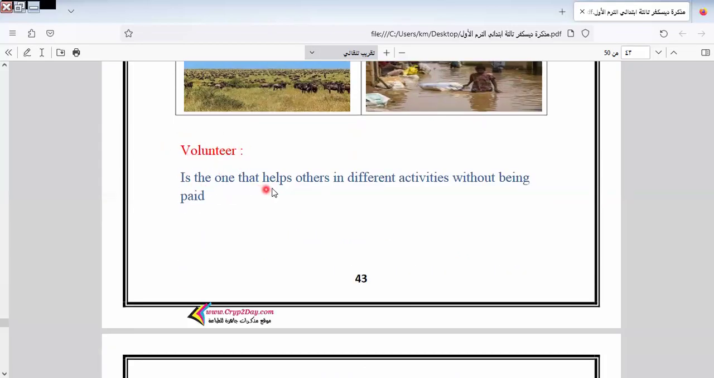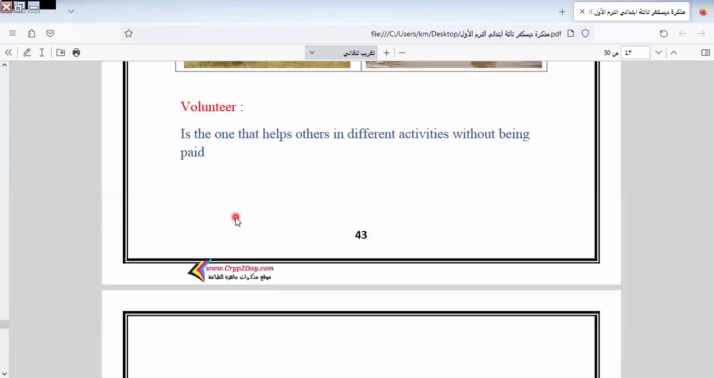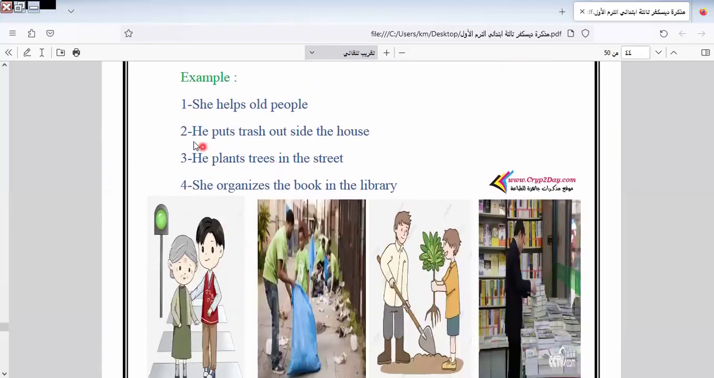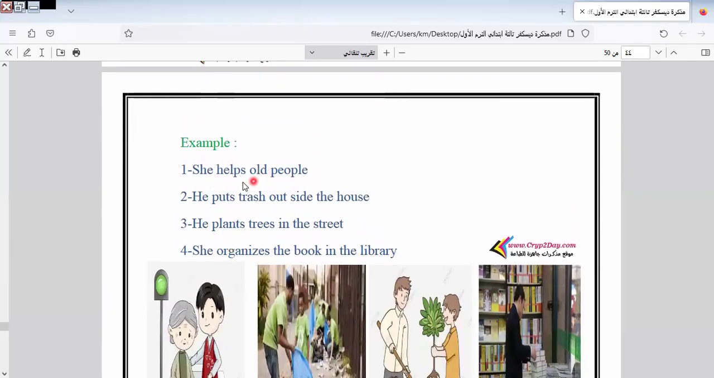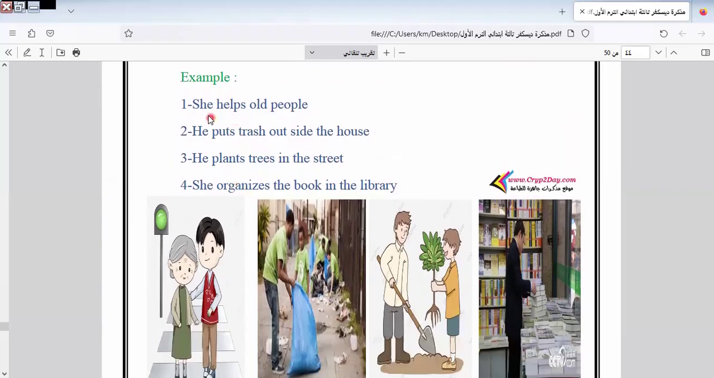A volunteer is the one who helps others in the community, in different activities, without being paid. Okay, without fees or money. Example: she helps old people. He puts trash outside the house. He plants trees in the street. What is all this called? Volunteer. Volunteer means doing something without taking money. She helps old people like this, puts trash outside the house, plants trees, and she organized the library books like this.